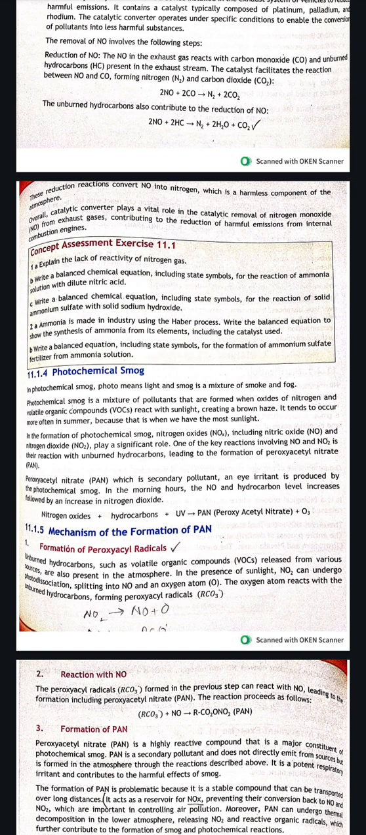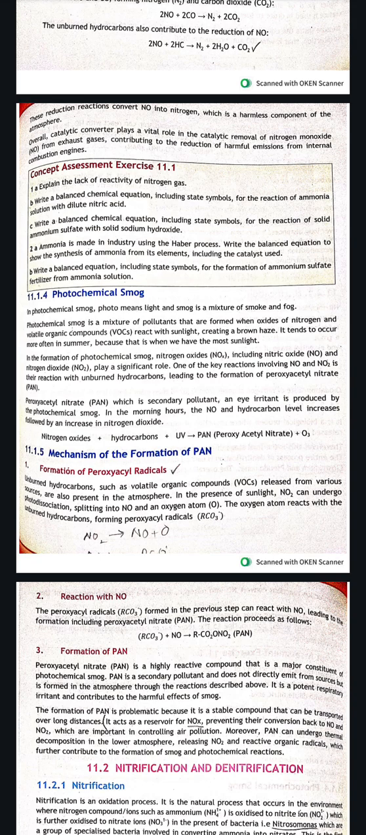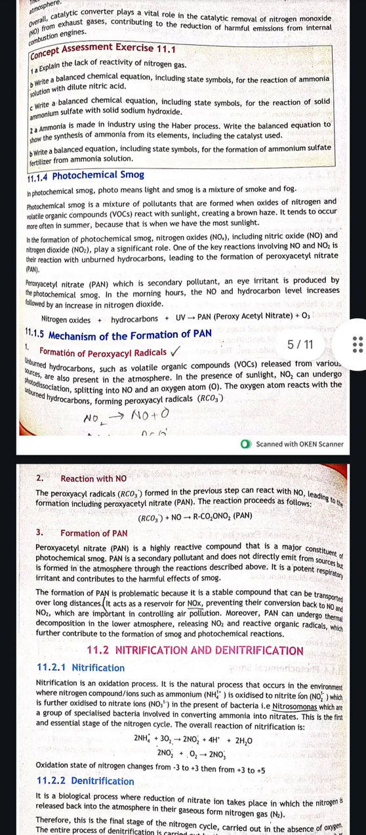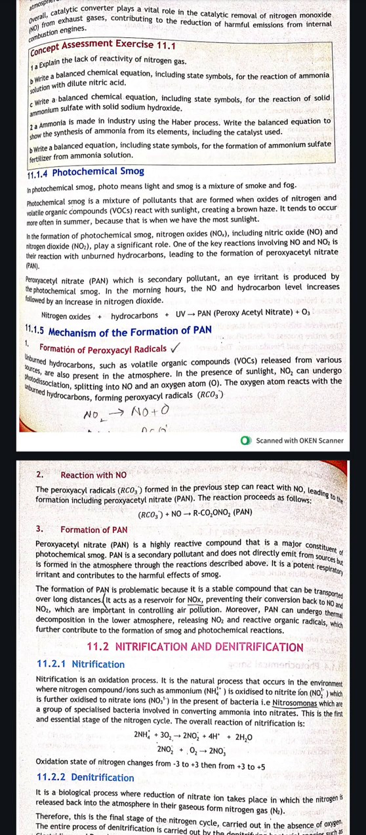The unburned hydrocarbons also contribute to the reduction of NO. When the NO reacts with unburned hydrocarbons, it will also form nitrogen gas plus water plus carbon dioxide. These reduction reactions convert NO into nitrogen, which is a harmless component of the atmosphere. So the catalytic converter plays a vital role in this process.